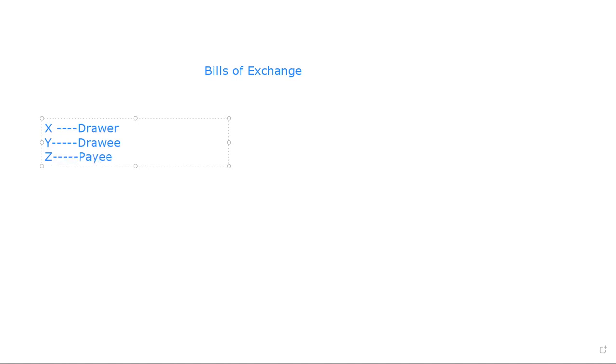Or if it is retained by X itself till the due date, then X will be the payee. So this is all about drawer, drawee, payee, endorsee that we discussed yesterday.